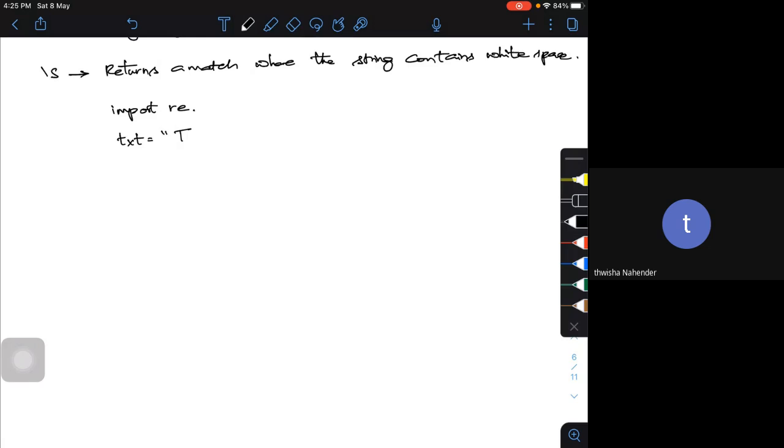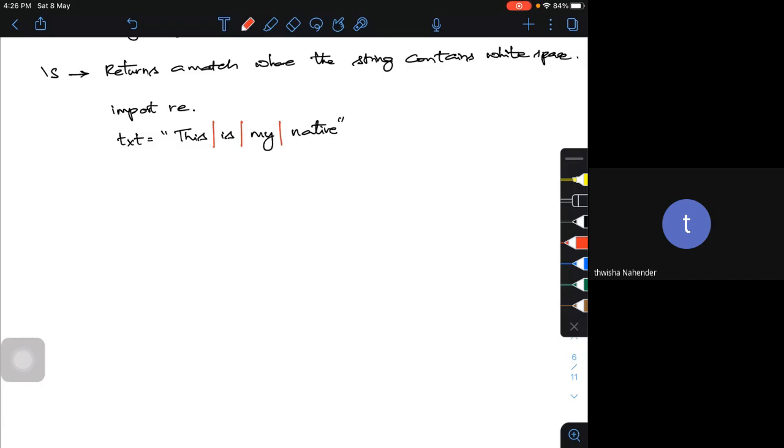It should return a match at every white space character. How many blank space characters are there? There is one here, one here, and one here. So totally there are 3 white space characters.